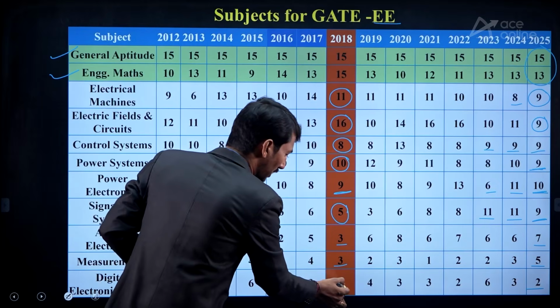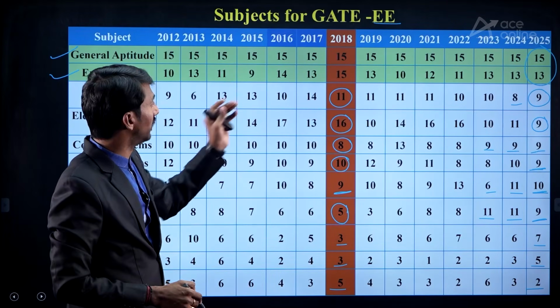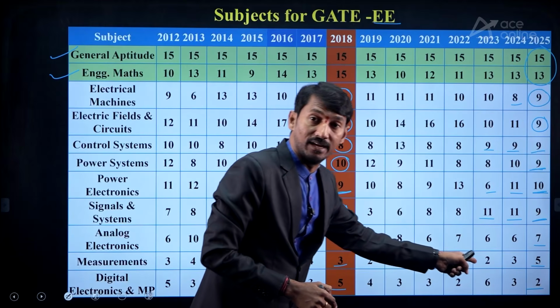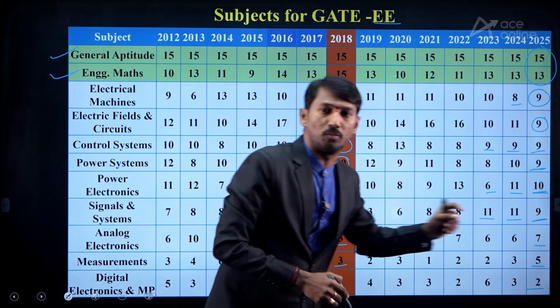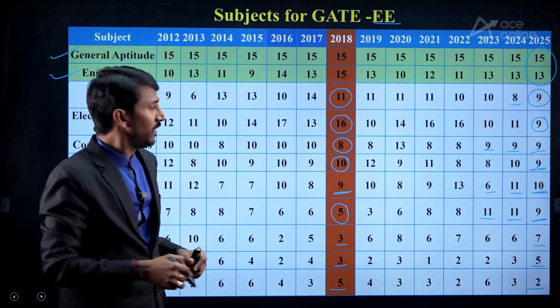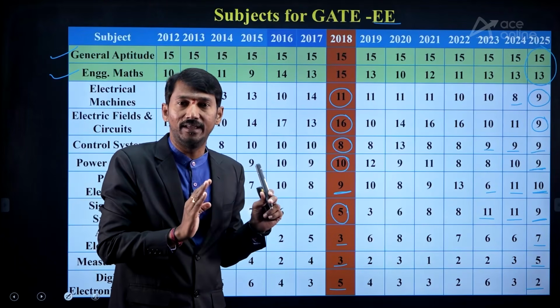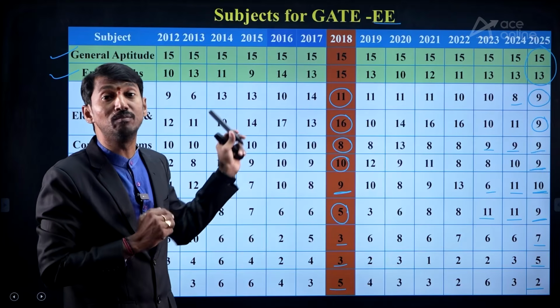And digital electronics and microprocessor, they have given 5 marks in 2018, but after that 4, 3, 2 and again it is 6 marks and 3 marks, 2 marks. It is also varying much. So this is the basic idea of the weightage. With this you can get the idea of which subjects are having more weightage.